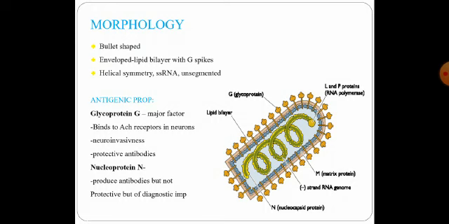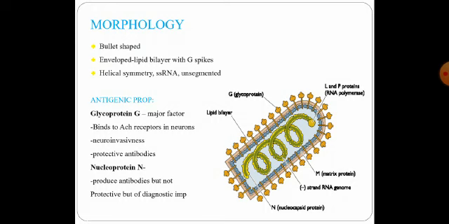Coming to the morphological appearance of the rabies virus, it has a very different shape when compared to other viruses. It is a bullet-shaped virus, as you can see in the picture, with one end being rounded and the other end planar or concave. It is an enveloped virus.